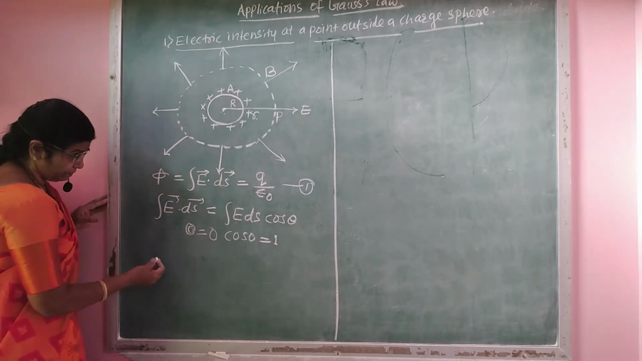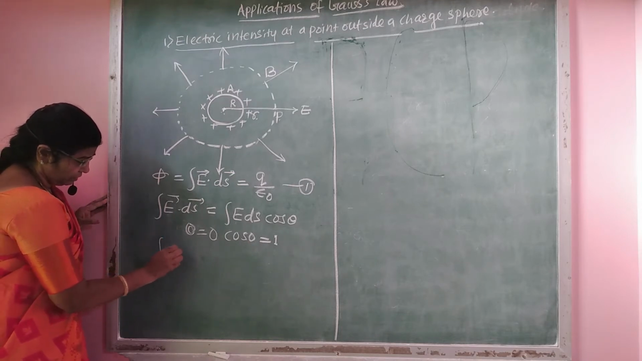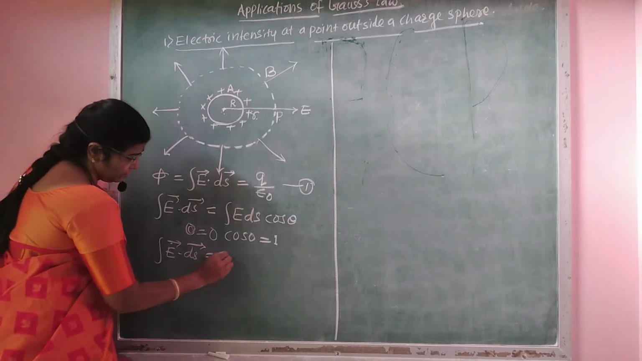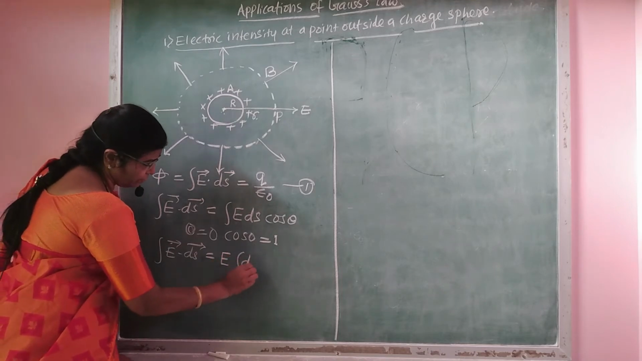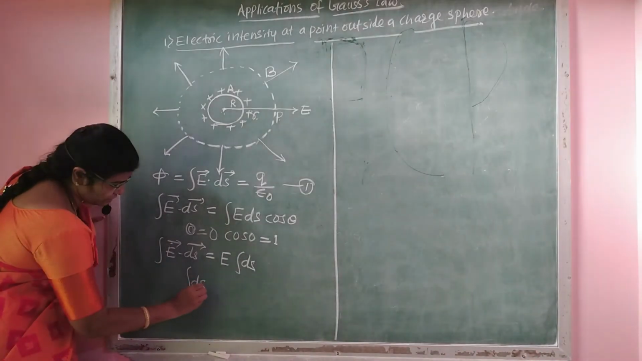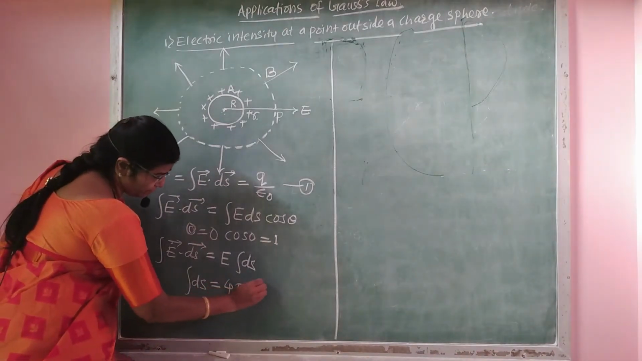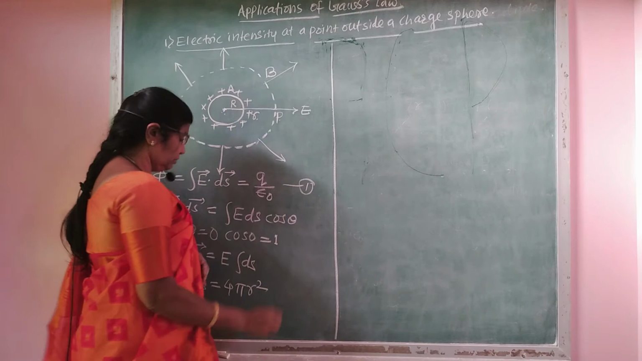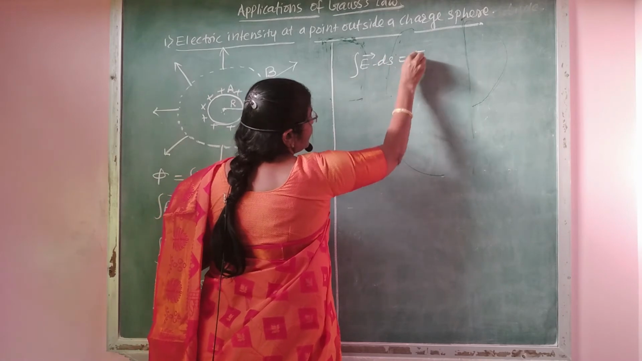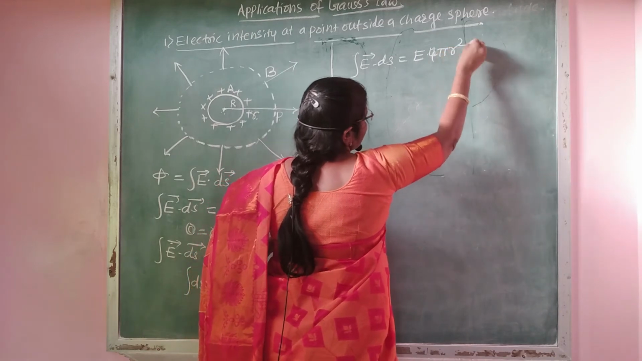Hence, we have to write the integration of E vector dot ds vector as E into only the integration of ds. Here, the value of the integration of ds is the total area of the sphere B, that is equal to 4 pi r square. Put this value in the equation, then the integration of E vector dot ds is equal to E into 4 pi r square. This is equation number 2.